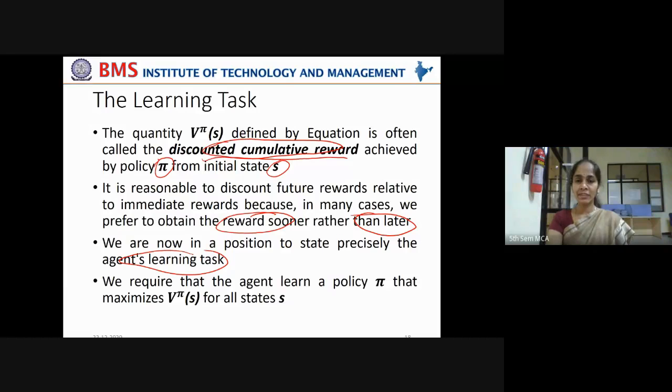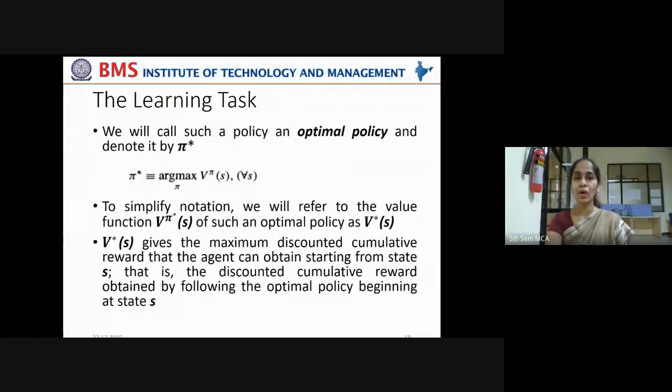We require that the agent learn a control policy pi that maximizes V pi of S, meaning the cumulative value of rewards obtained by following this control policy pi from the set of states S should be maximized by having immediate rewards. We call such a policy the optimal policy, and we denote it with pi star. Pi is called the control policy, pi star is called the optimal policy.